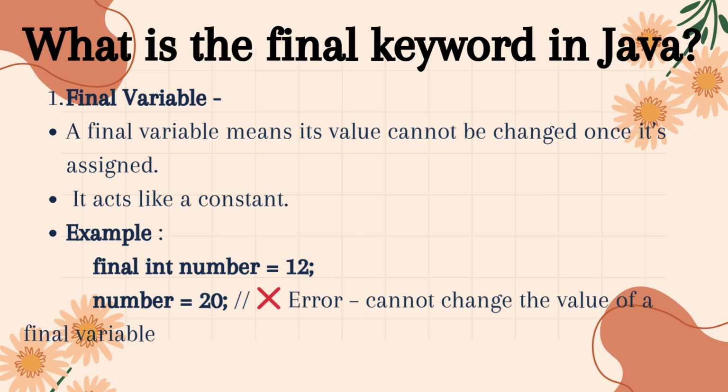When we try to reassign number equal to 20, the compiler immediately throws an error because final variables cannot be modified once initialized. So remember, a final variable acts like a constant, its value stays the same throughout the program.